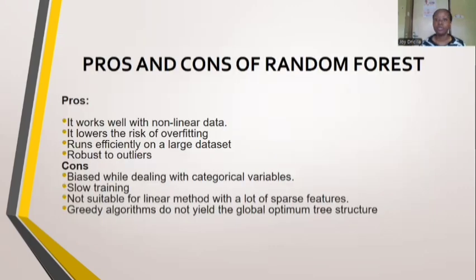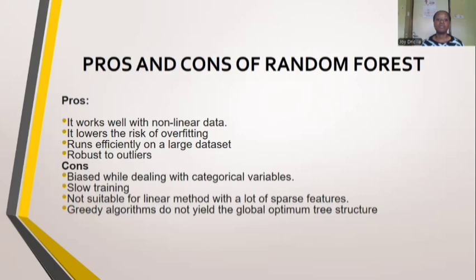There are pros and cons of random forests. Among the pros, it works well with nonlinear data. It lowers the risk of overfitting. It runs efficiently on a large data set. If the data set is large, it can be separated into different decision trees, and you get a final prediction from the different decision trees. It's also robust to outliers. Outliers are data that is different from the rest. It helps to include those outliers, and it makes handling them manageable.